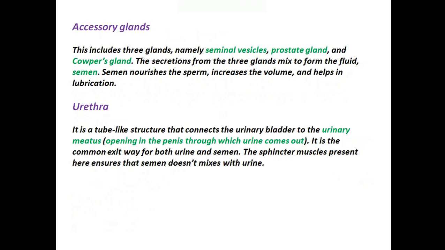Finally, the urethra. It is a tube-like structure that connects the urinary bladder to the urinary meatus. Urinary meatus, the opening in the penis, through which urine comes out. It is the common exit way for both urine and semen. The sphincter muscles present here ensure that semen doesn't mix with urine.